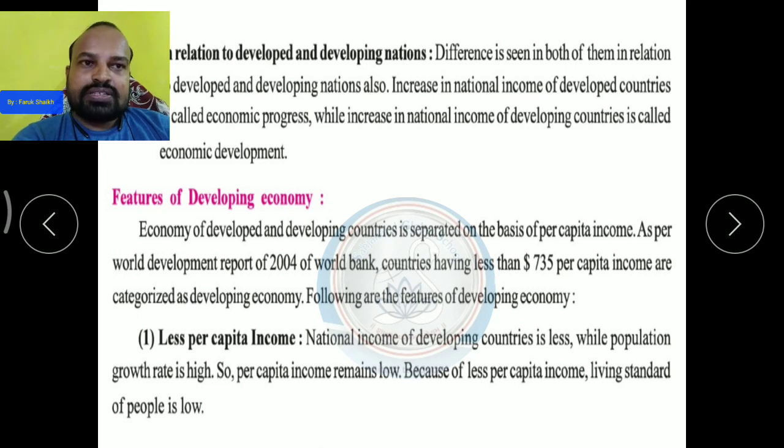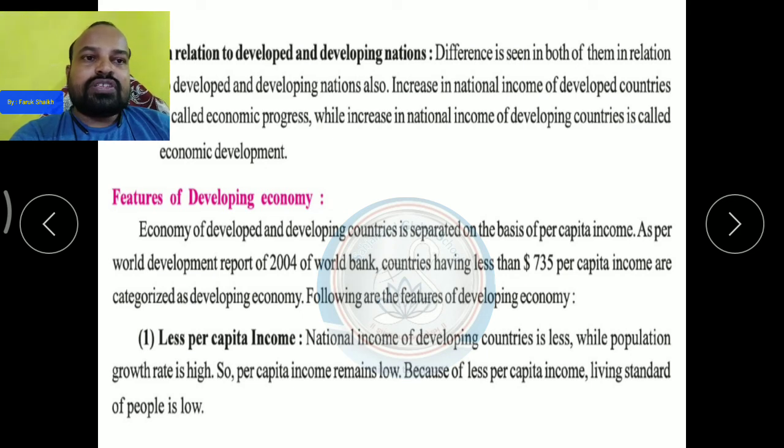How many dollars? $735. This is the report given by the World Bank, the World Development Report of 2004. The countries which have per capita income less than $735 are categorized as developing economies.